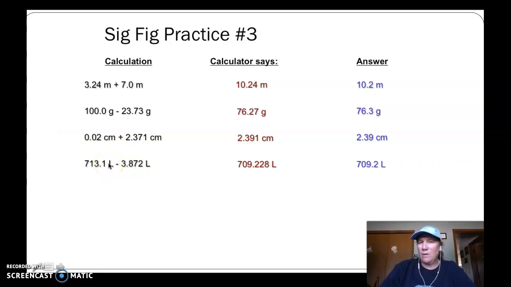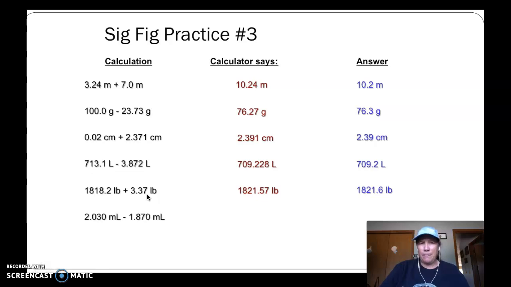So 709.3. Add the numbers together, and then look, 1 past the decimal, so round it to 1, so make it 0.6. All right. I guess I probably did a lot of these, but I think you get the idea. So when you're doing adding and subtracting, you have to worry about the decimal.